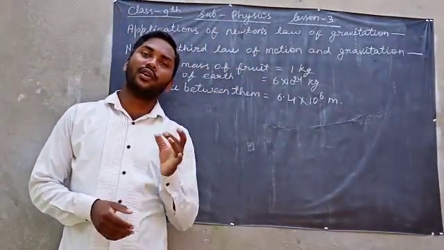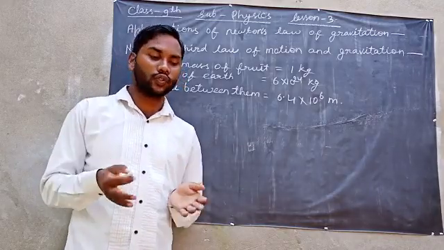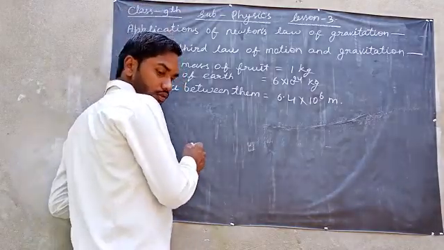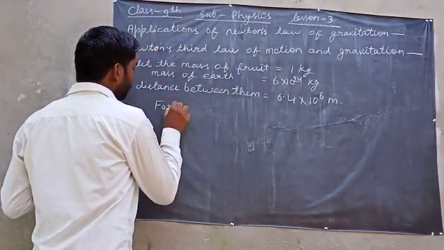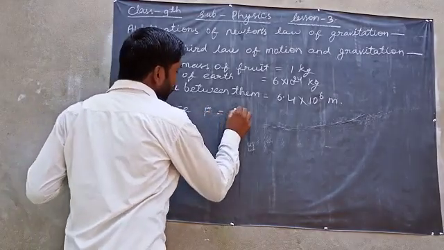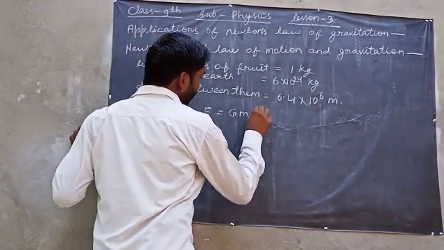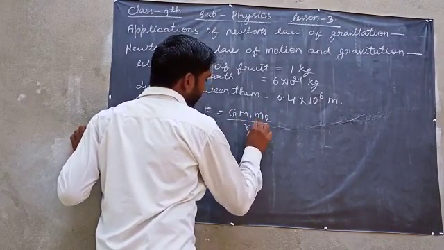So first of all, we will find the gravitational force between these two objects. So force F is equal to, as you know, G m1 m2 upon r square.